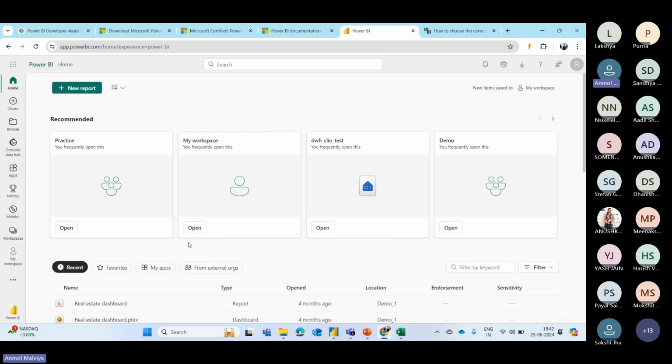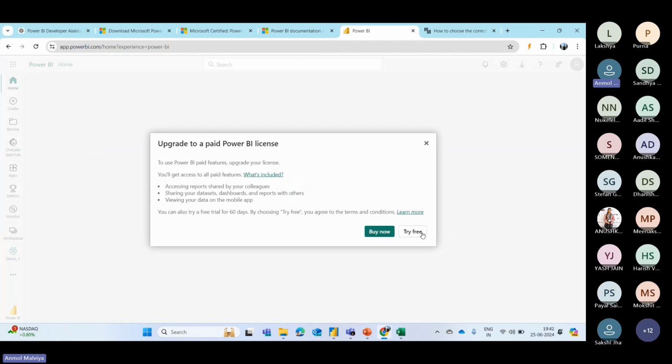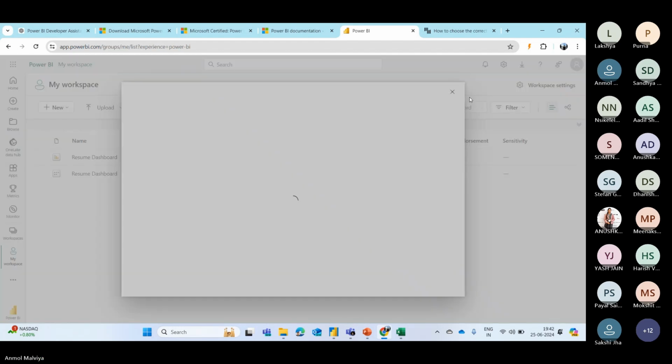So this is the interface for the Power BI service. And here you can create a workspace. This is similar to the folders which we create on our desktop. In the workspace, you can upload the reports or datasets, whichever you want to share with your colleagues or your clients. So in this workspace, you can simply upload the files.